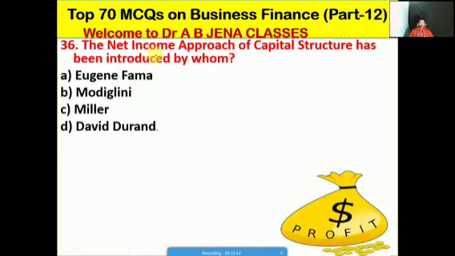So next one हम देखेंगे, the net income approach of capital structure has been introduced by whom, whether A it's Durand, B it's Modigliani, C it's Miller, D it's David Durand. Friends, so D is the right option for this MCQ. The net income approach of capital structure has been introduced by David Durand. So D is the right option for this MCQ.